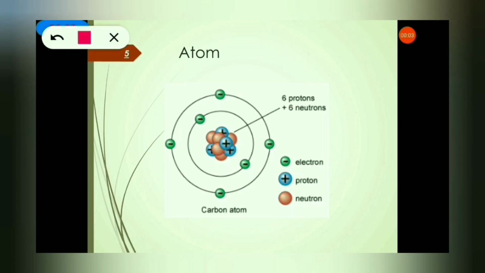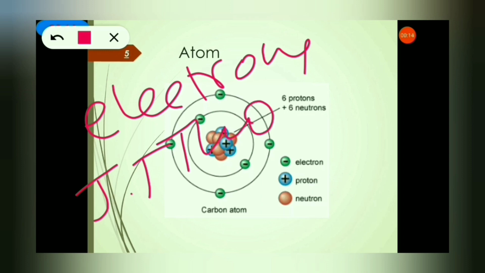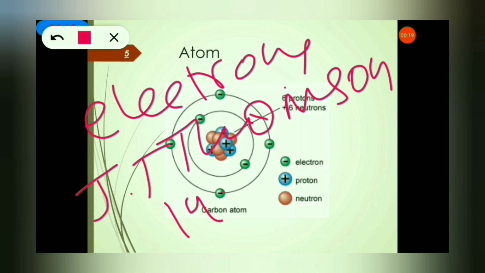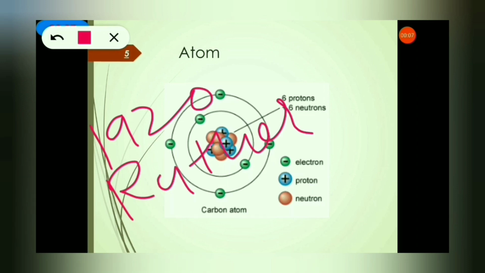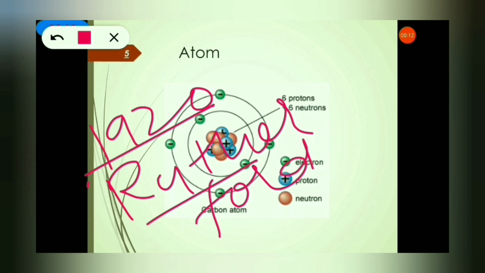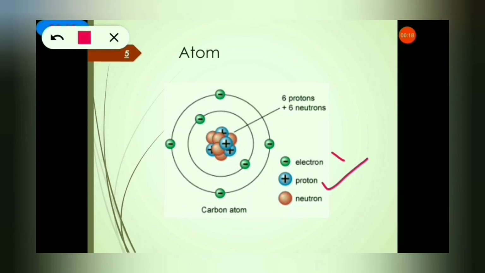Electrons were discovered by J.J. Thomson. Who discovered electrons? J.J. Thomson, in 1906. In 1920, one more scientist, Rutherford, discovered protons, which are positively charged particles, as we can see here. Electrons are negatively charged, protons are positively charged.